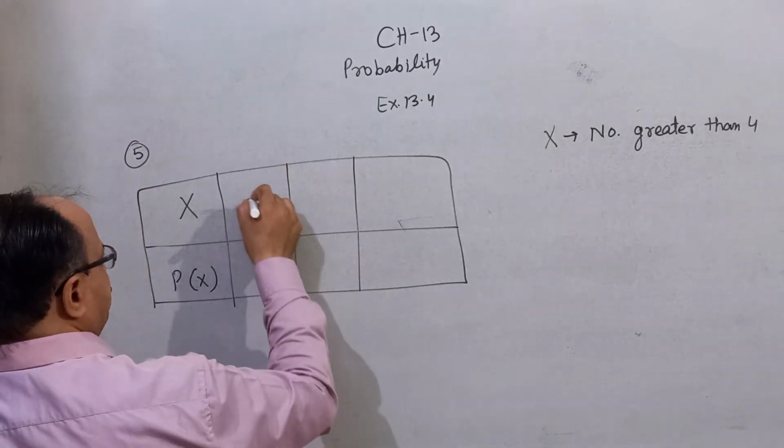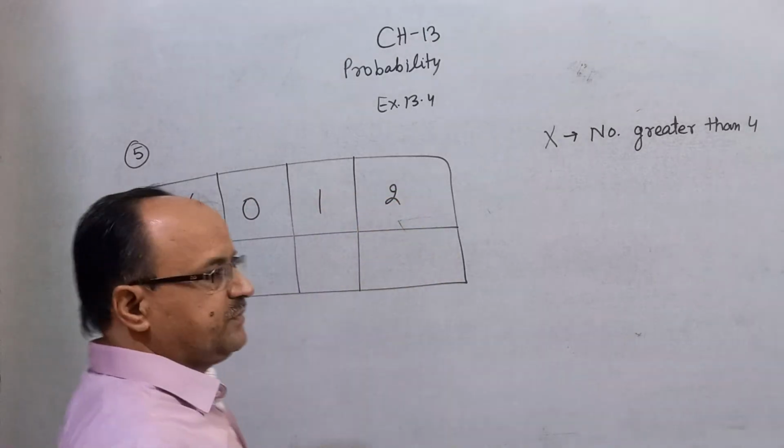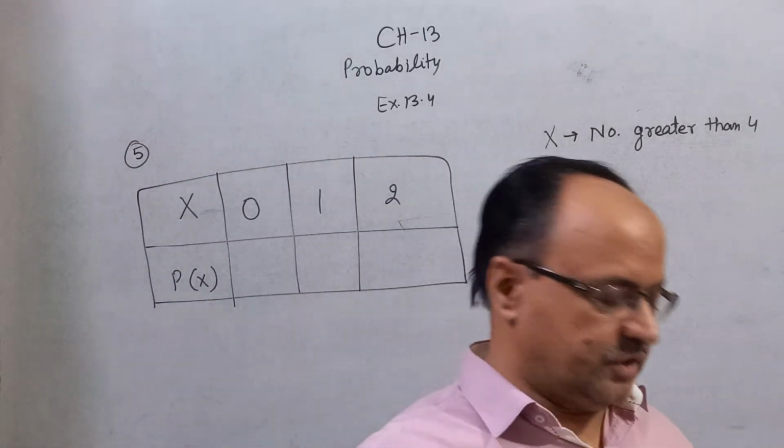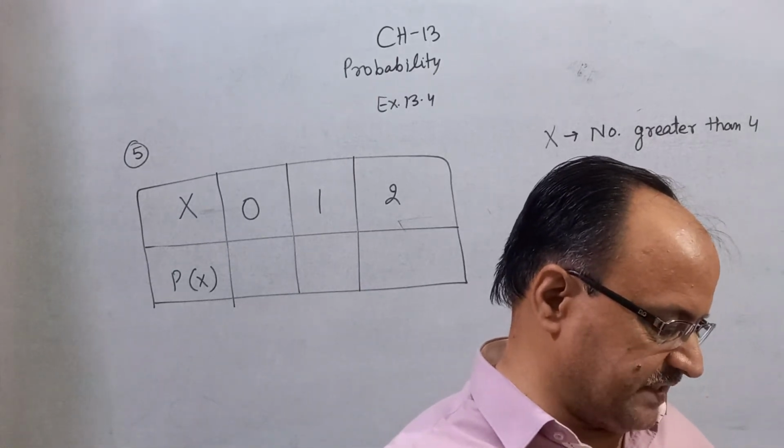It means 0, 1, 2. There are 3 possibilities. 0 means there is no number greater than 4 on both the dice.